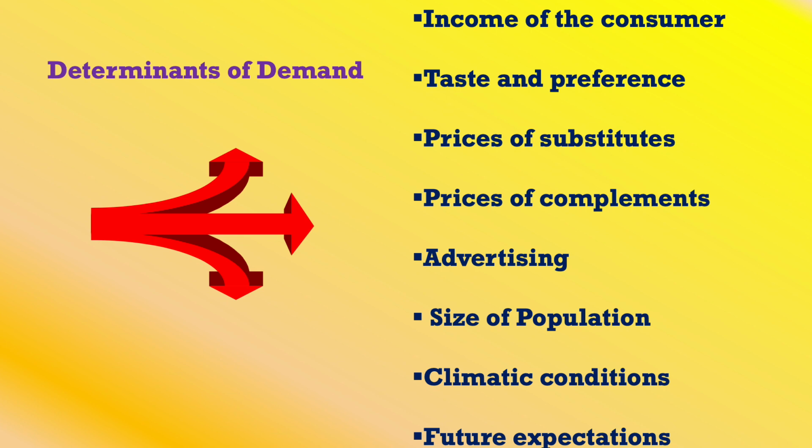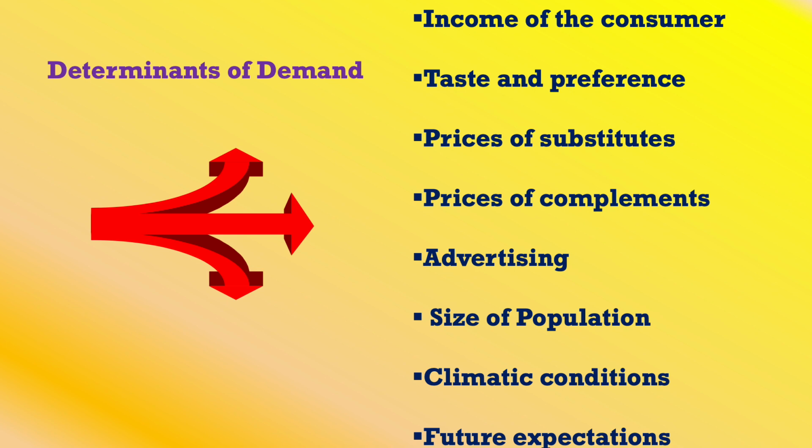Clear? Maybe earlier he could have taken only one shirt, now he has the ability to purchase two shirts. So when the income of the person changes, obviously the demand will change.